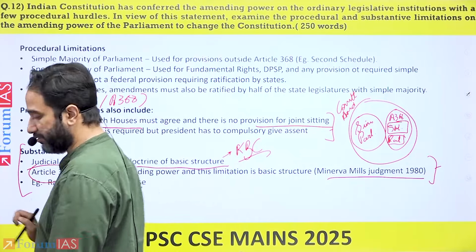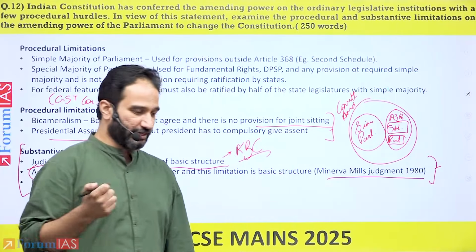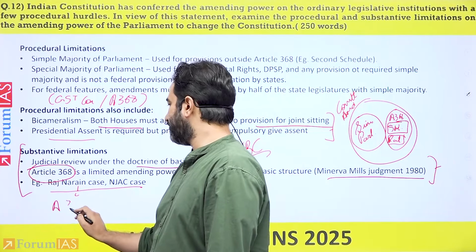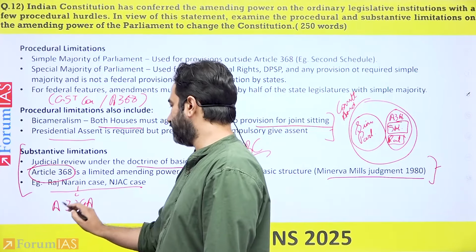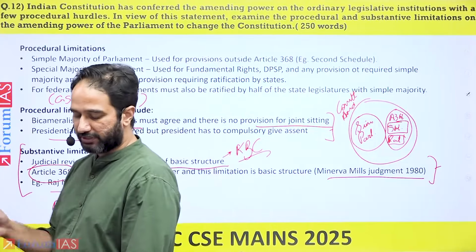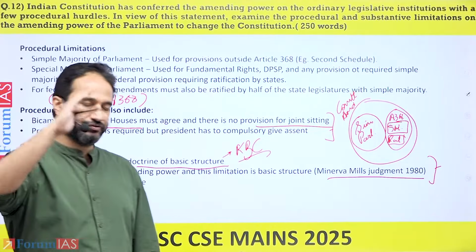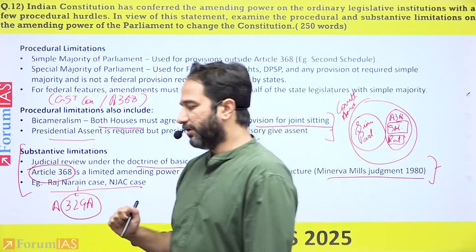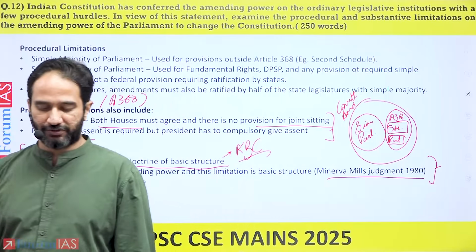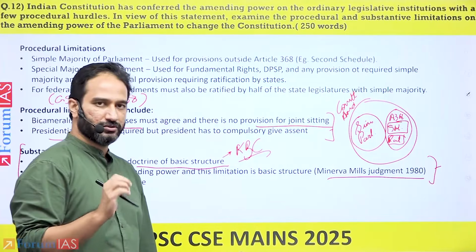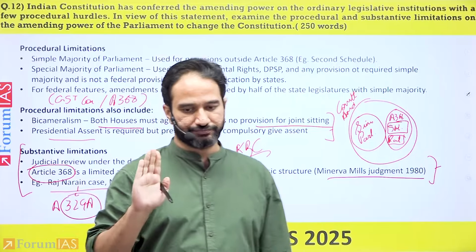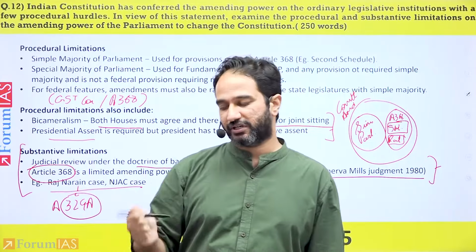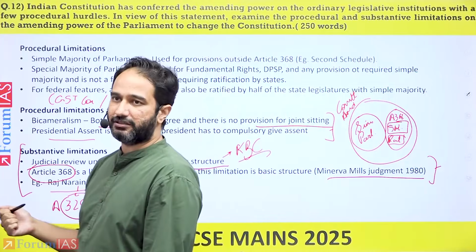You also give examples where it has been practiced. In the Raj Narain case, you had Article 329A. Article 329A was added by the government at that time in relation to Indira Gandhi, and it said that the election of the Prime Minister and the election of the Speaker of the Lok Sabha would be beyond judicial review. The Supreme Court, in what is now the famous Raj Narain case, called those changes, not having judicial review under Article 329A, null and void.